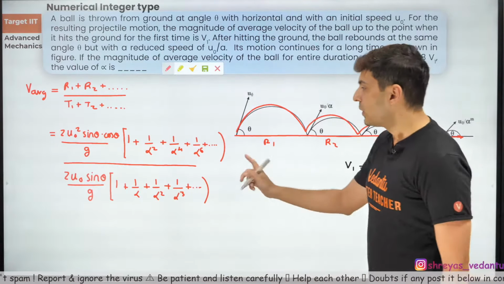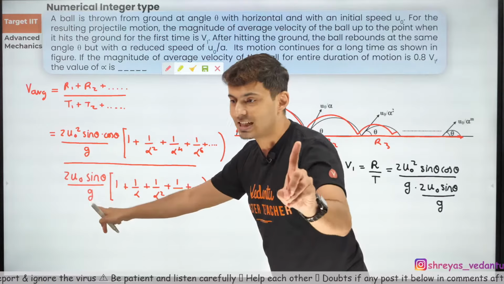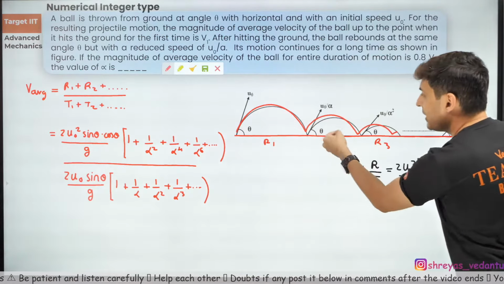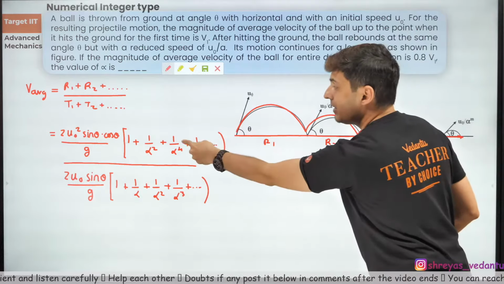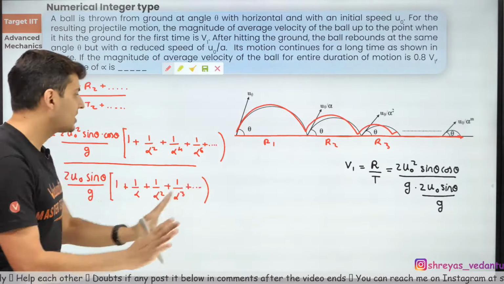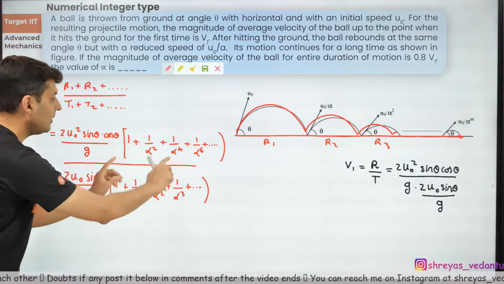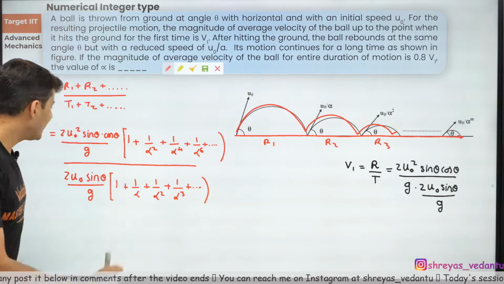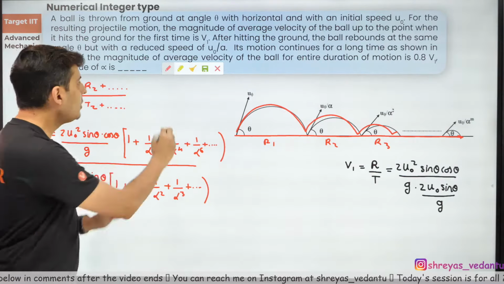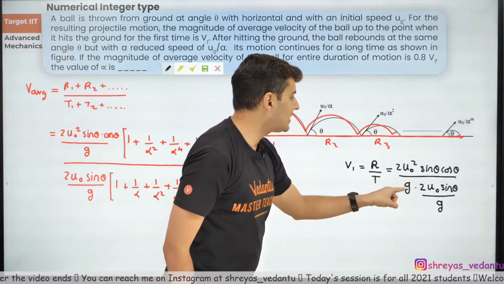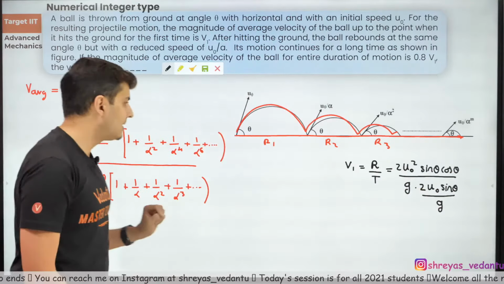Welcome aboard. So 2 u naught sine theta by g is common, except that every time it reduces by alpha. But in the numerator, it reduces by square of alpha. That's it. Now it's just a matter of solving this GP. But wait a minute. There is a very nice thing which you would have seen. Look at this number: 2 u naught square sine theta cos theta by g, and 2 u naught sine theta by g.